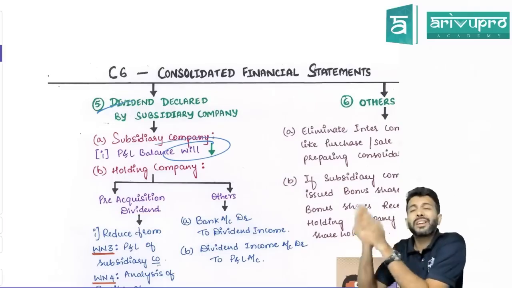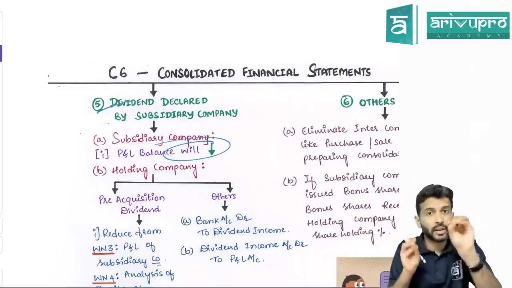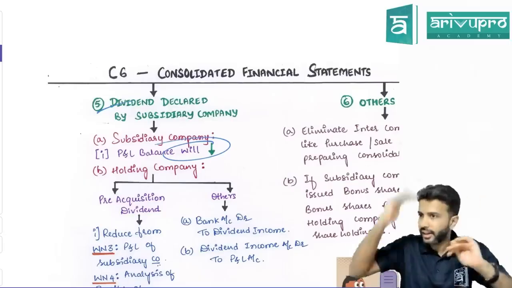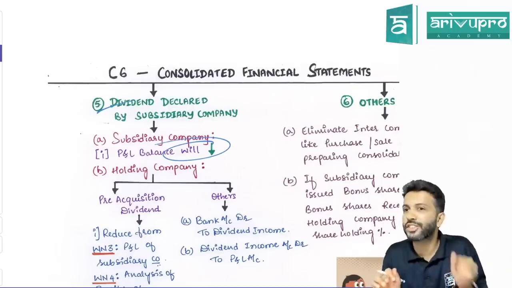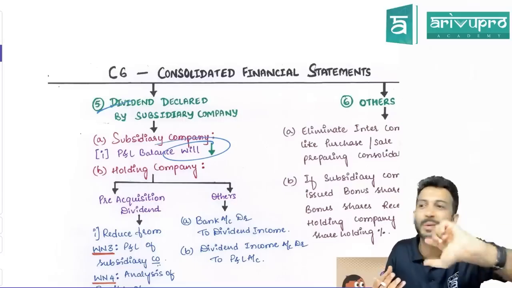Now, if a subsidiary company has declared the dividend, who will receive it? The parent. Or rather, when I use the word parent, don't get confused. Ind AS uses the term parent, not holding company. I've just come out of the CA final marathon, so some of the terminology may come like that.